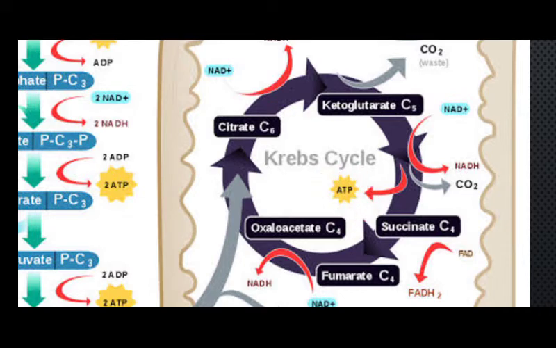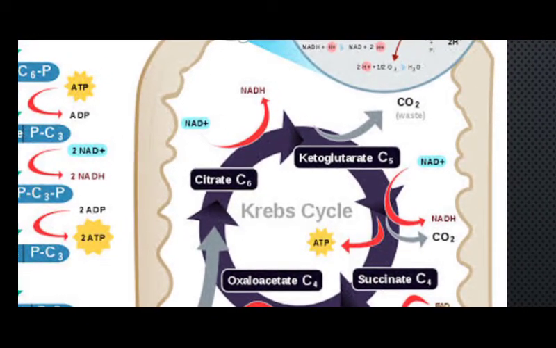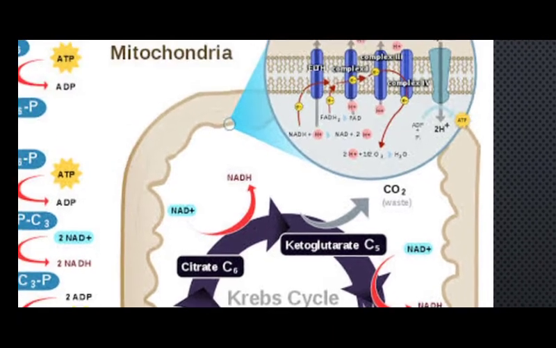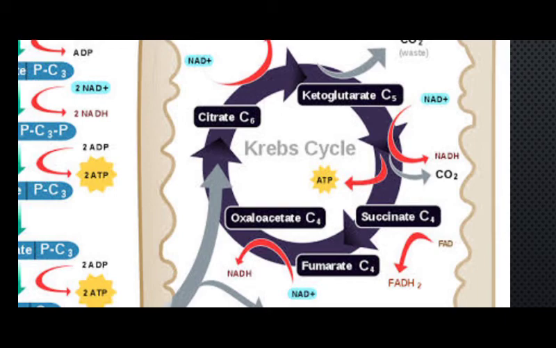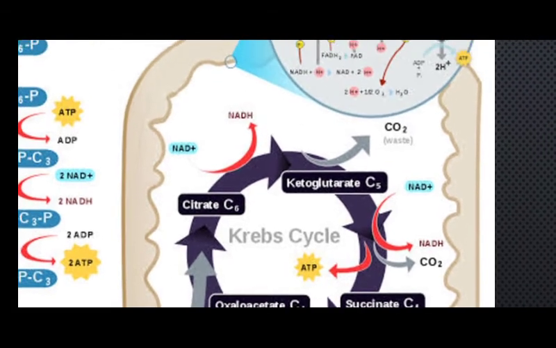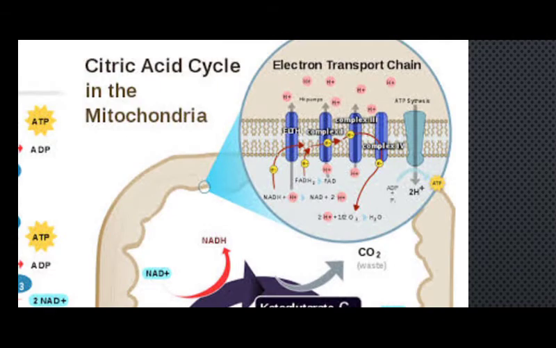During that portion only ATP is produced, about 1 ATP per acetyl molecule, and the rest are actually produced by NADH and FADH2. All of them go to the membrane, where the electron transport chain is going to be responsible for the generation of the rest of the ATP.